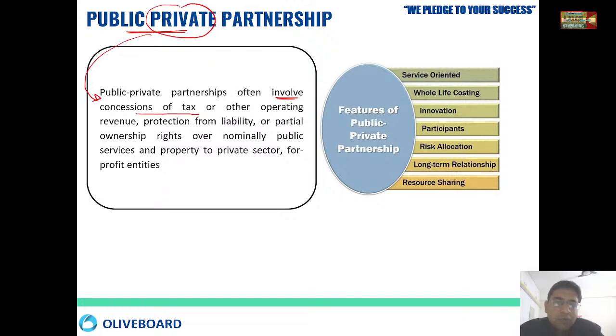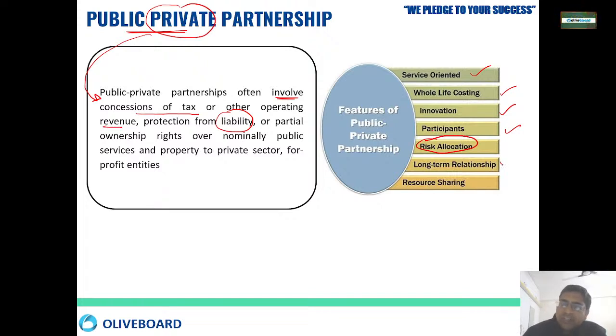Government will say okay, fine, you will have to pay a little less tax, you will get some kind of revenue, you will be protected from the liability things, and you get some kind of partial ownership also, right? So these are some of the important features of public private partnership: they are service oriented, whole life costing is there, you can do innovative things, and participants are there from both sides. Then risk allocation: otherwise the private party has to bear a good amount of risk, but here the risk gets allocated from different places.